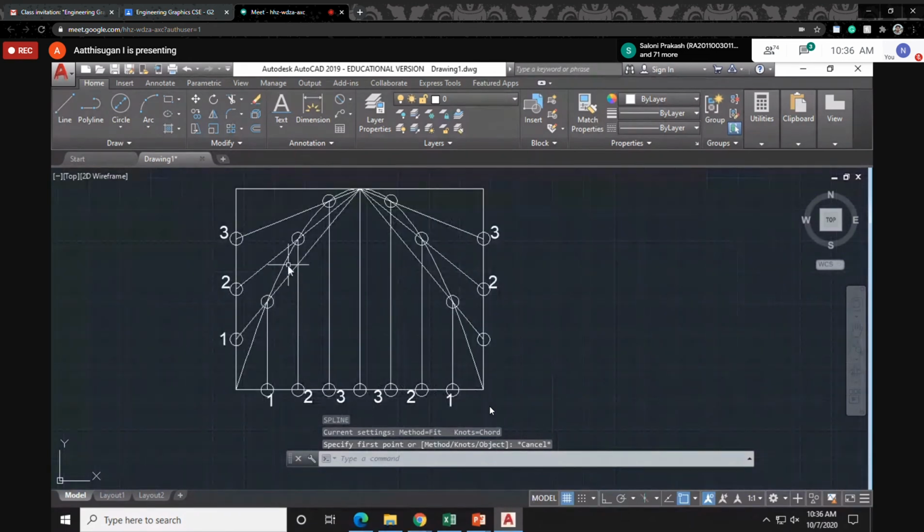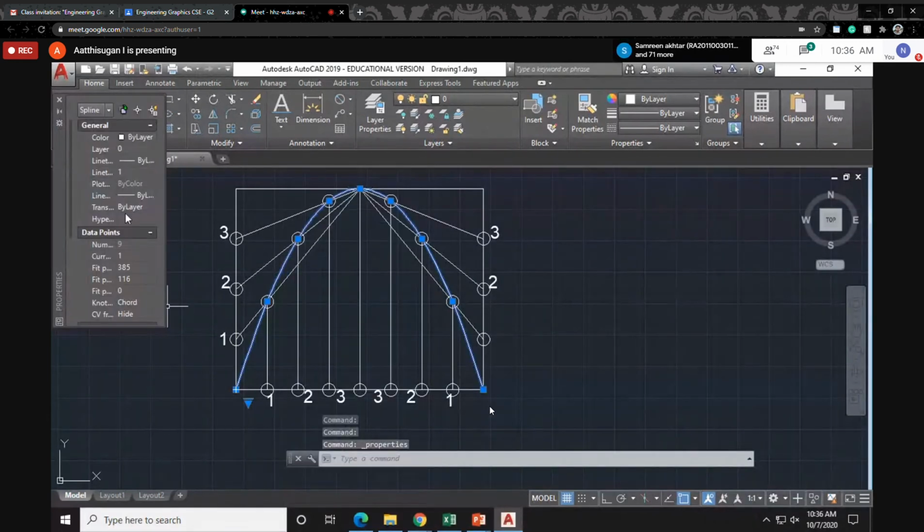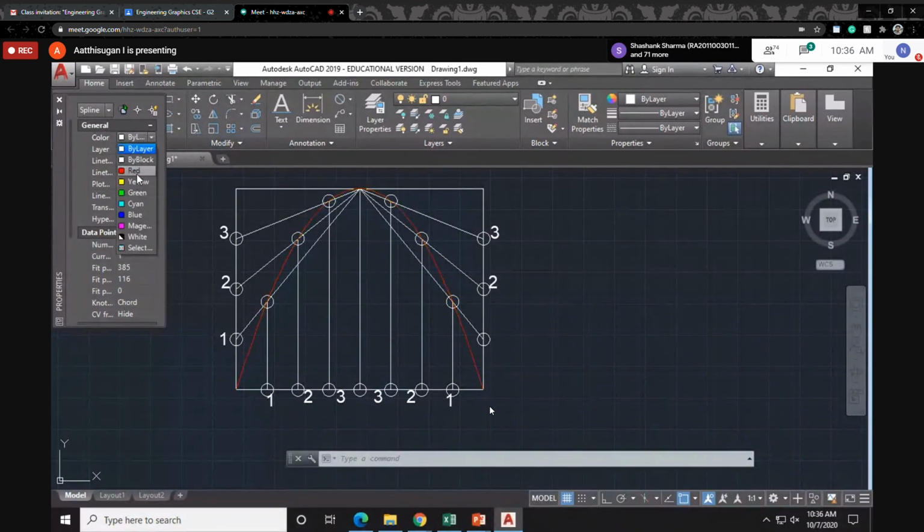If you want to enlarge it, just click it. I want it darker, so just select it and right click, Properties. You can give the thickness also. Or if you want to change the color, you can change it. Red color, whatever color you can give. Then thickness also you can give.